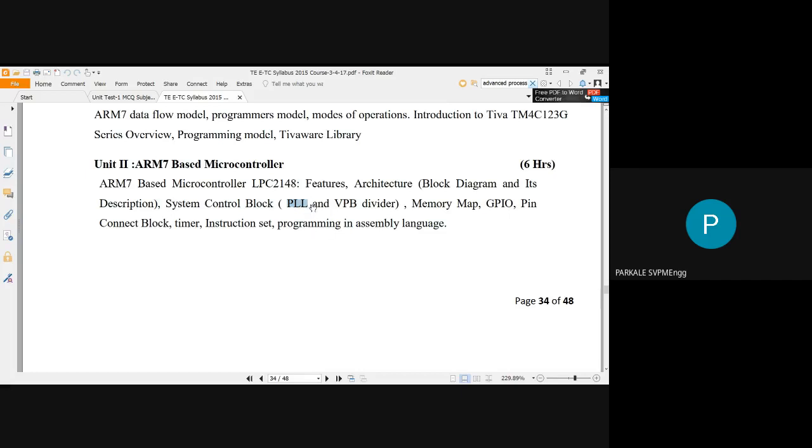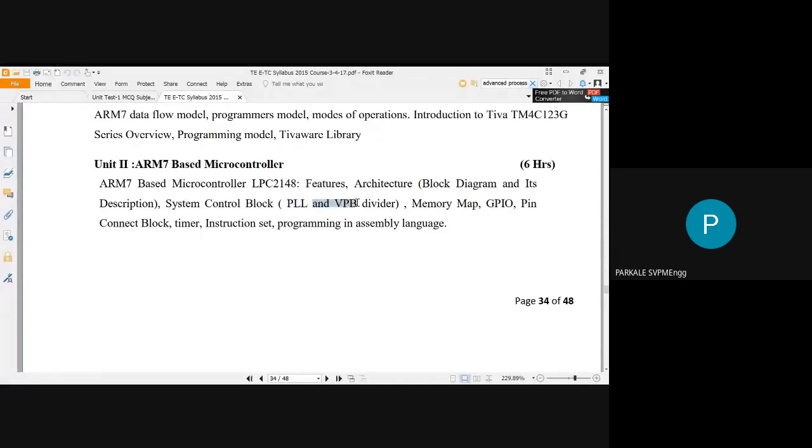Deepak, what is the long form of PLL? PLL is nothing but the phase locked loop. You might have studied this. It is a phase locked loop. That is the long form of this.